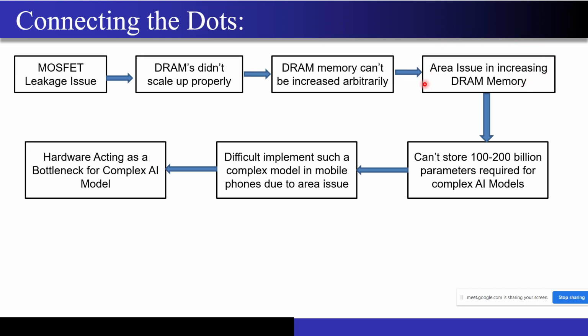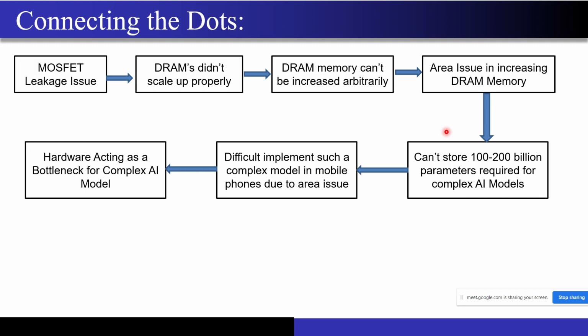Because I already told you that DRAM is the place where I am storing the AI model's parameters, right? The weights that you saw in the neural networks. So all those weights, that is 100, 200 billion, 1 trillion model parameters, have to be stored in the off-chip memory, right? And as I told you, the complexity of AI models has increased in recent years. AI models were not that complex a decade back, right?